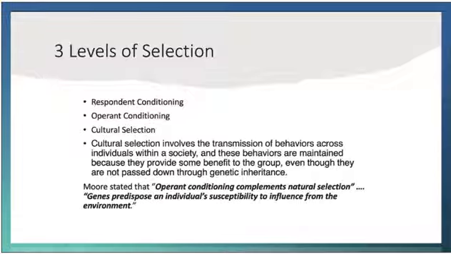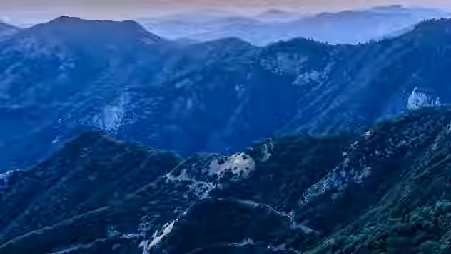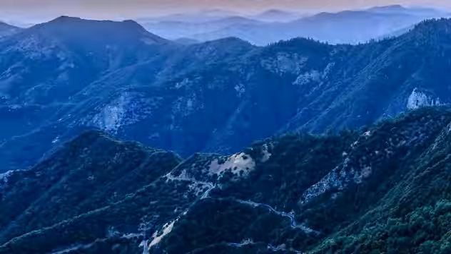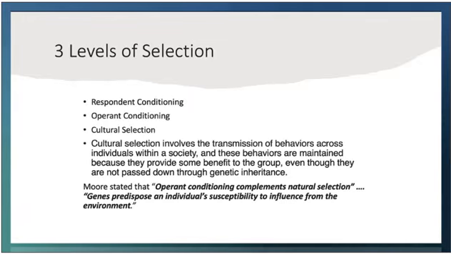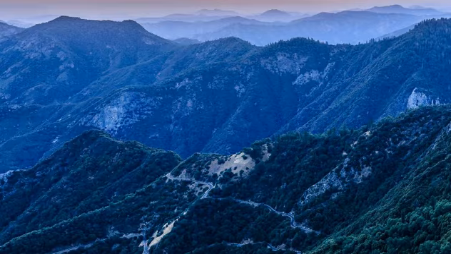Selection by consequences is cultural selection. Cultural selection refers to the behaviors and practices that are passed down across generations, not through genetics, but through social transmission. Cultural practices evolve because they benefit the group or society as a whole, even though they may not directly benefit the individual. Cultural selection occurs when certain behaviors or practices are reinforced by the social environment, allowing them to be transmitted across various members of the group.